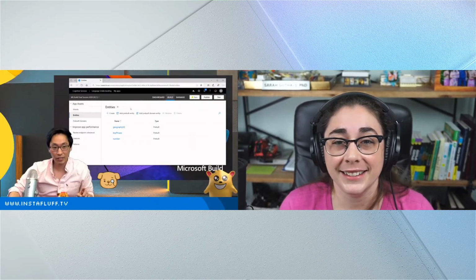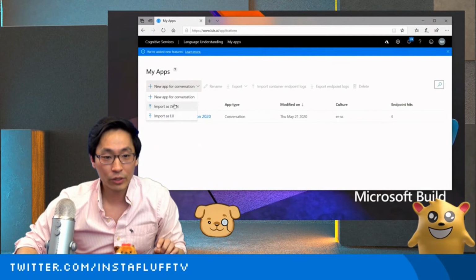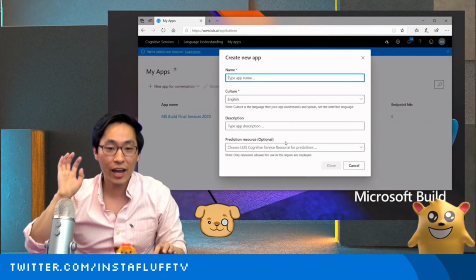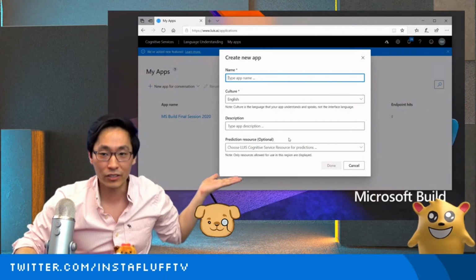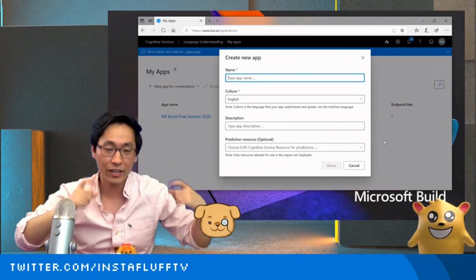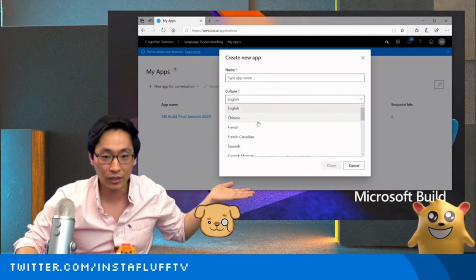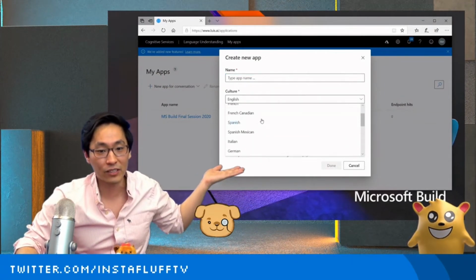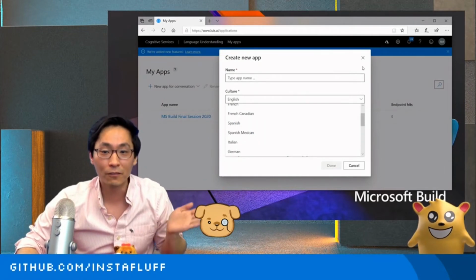So to answer that, I'll show you what we can do here. With Luis, when you create the app, you can set the language. So you can actually have a bunch of different apps or endpoints. They basically end up as just one HTTP call. When you're creating an app, you can create one for English, Chinese, French, Spanish, Mexican, Italian, German, Japanese. So you can create different versions.